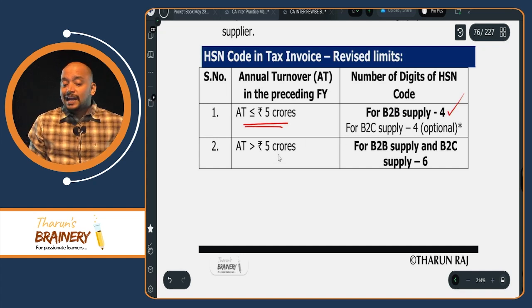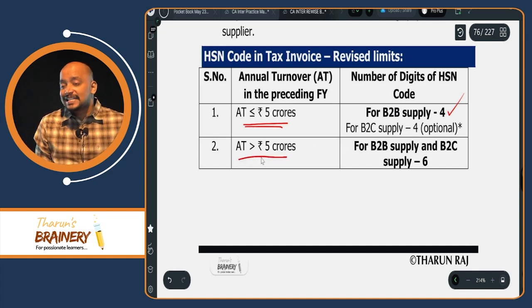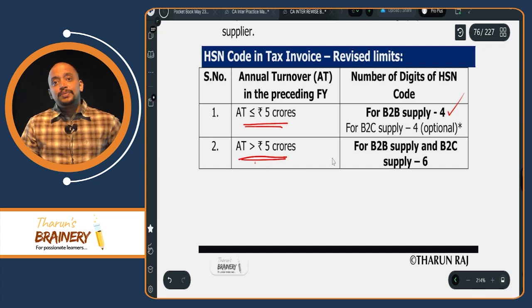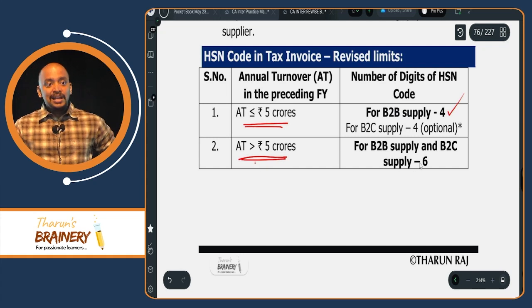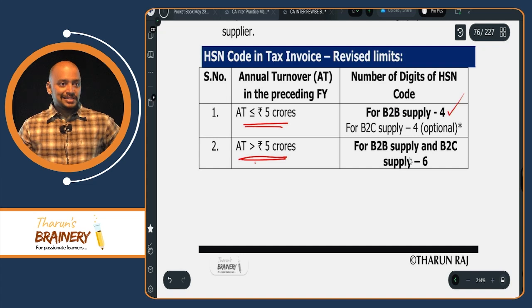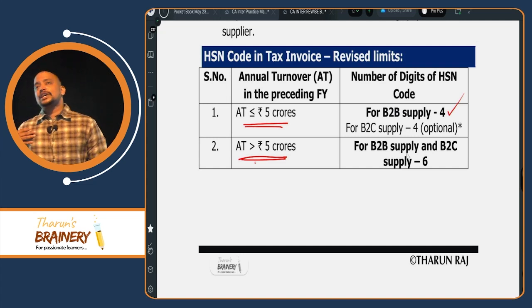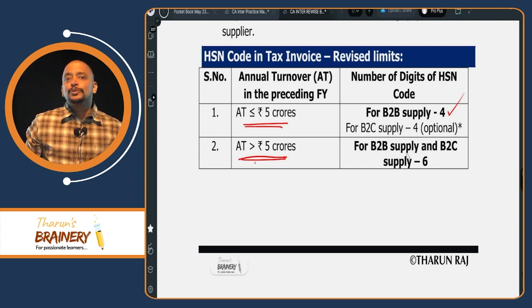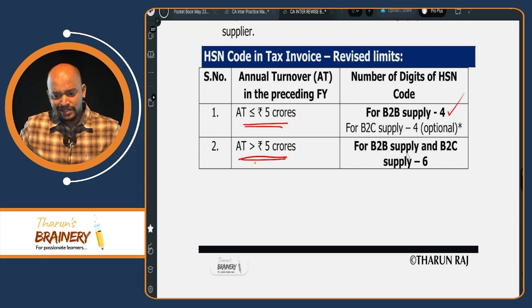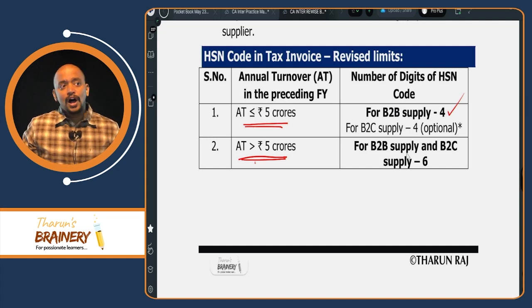But if my aggregate turnover during previous year exceeds 5 crores, let it be B2B or B2C, I need to enter 6 digits. So this is important for MCQ. My aggregate turnover during previous year does not exceed 5 crores: for B2B, 4 digits; for B2C, optional.